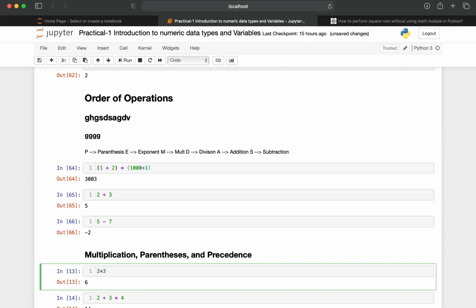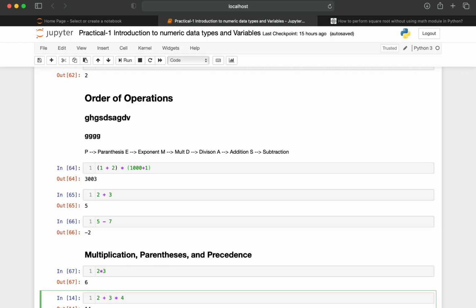So based on PEMDAS, whenever a mathematical expression is given, it is going to check first for parenthesis, next for exponents, next for multiplication, next for division, next for addition, and followed by subtraction. As we are performing a combination of addition as well as multiplication, according to PEMDAS it is going to first multiply these two and add the result to this value. So 3 into 4 is 12, 12 plus 2 is 14. So that is how it gets executed.